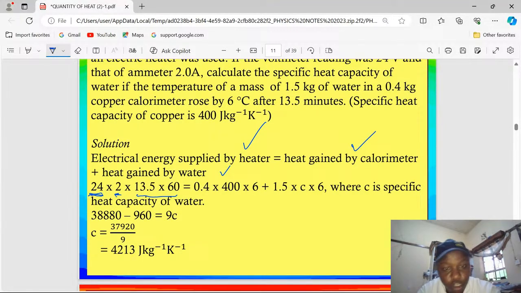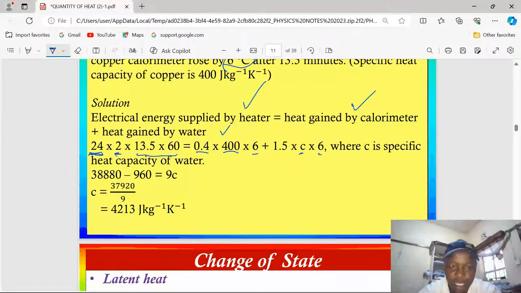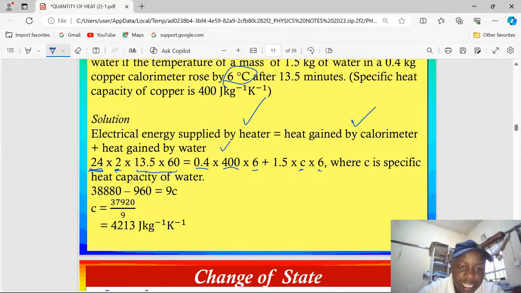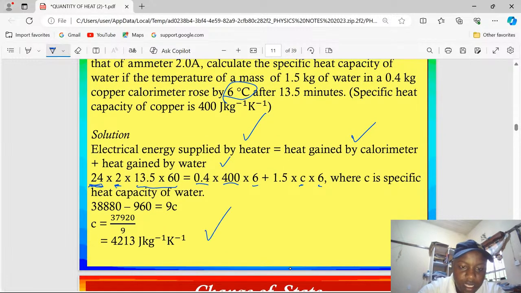This is equal to 0.4 times 400 times 6. That is mass of the calorimeter, specific heat capacity of the material making the calorimeter, times change in temperature. We are told it rose by 6. Then for water, it will be 1.5 times the unknown specific heat capacity of water times 6, which is also the change in temperature for the water. c is the specific heat capacity of water. Therefore, you can now work out and confirm that the specific heat capacity of water is equivalent to 4213.